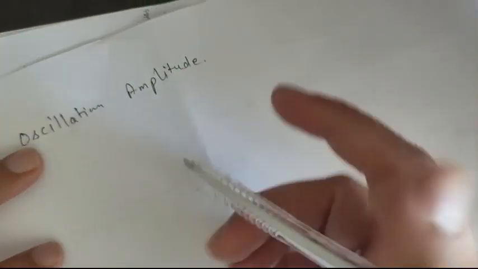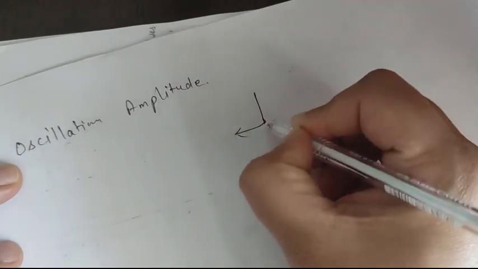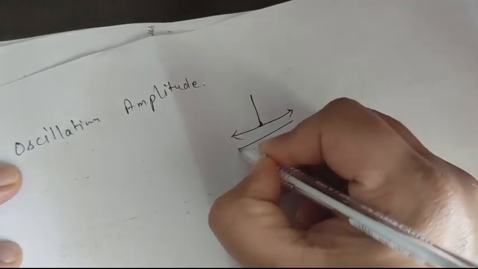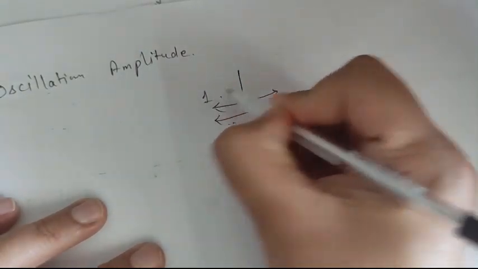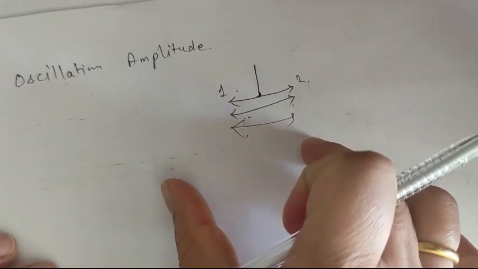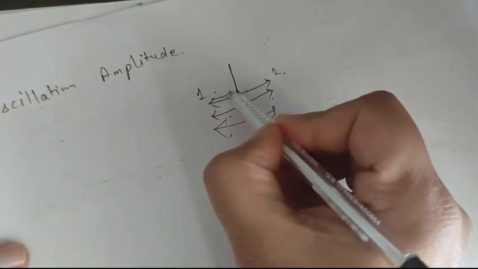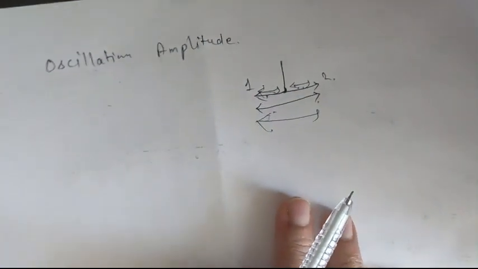So if we take the example here, the displacement happened from 1 point to 2 points. So this will be the amplitude. This in one direction and this in the other direction.